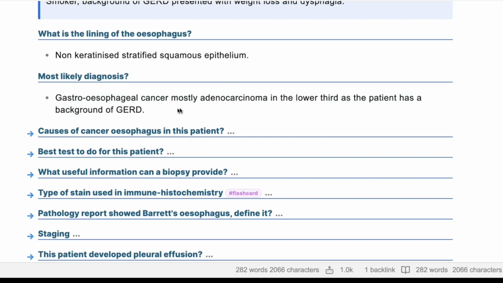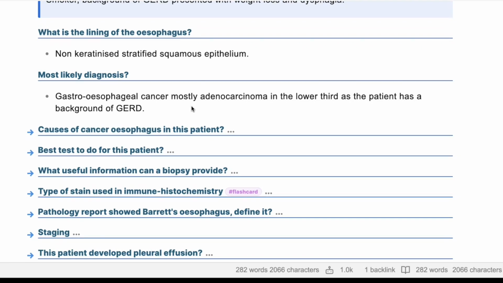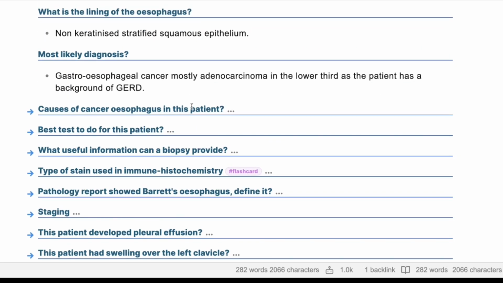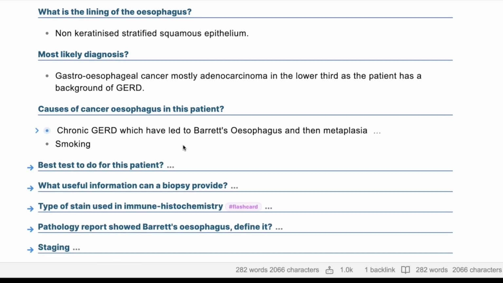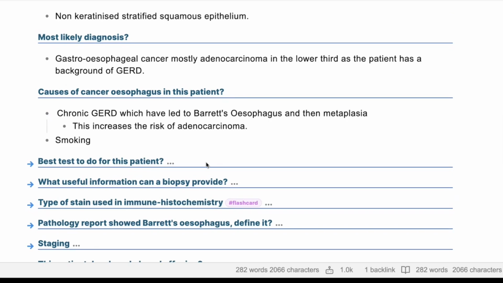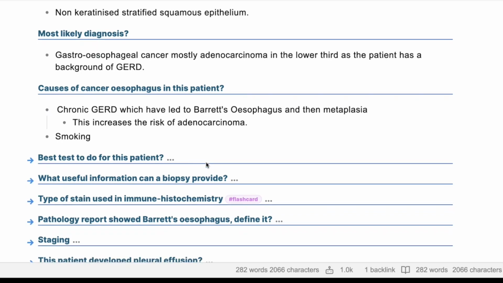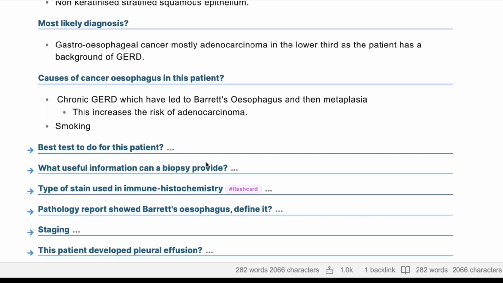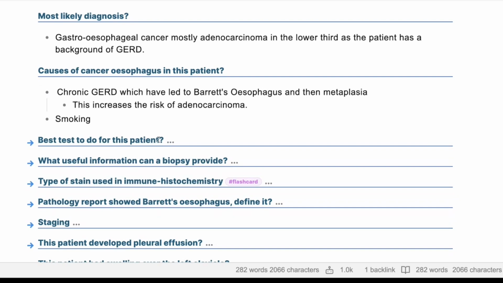So can you tell me the causes of cancer of the esophagus in this patient? I think smoking and chronic gastroesophageal reflux disease. Yes, these are the two main risk factors. So he's a smoker with chronic reflux disease, so he might have Barrett's esophagus. What's the best test to confirm your diagnosis? The best test is endoscopy with esophageal ultrasound and biopsy.